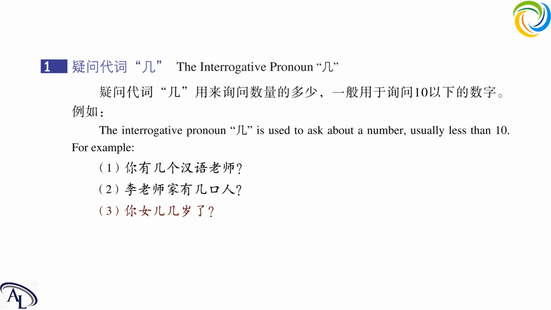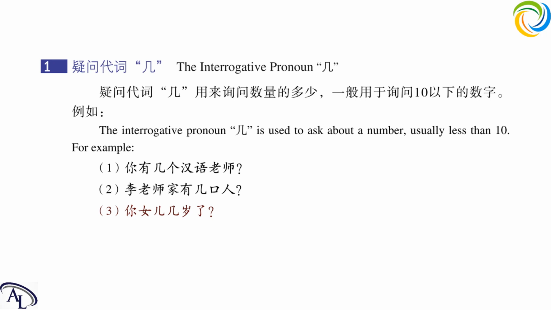Let's see if it is right. Okay, in the next example, 李老师家 means in teacher Li's family, and 有 have. Teacher Li's family have 几口人, how many people? Let's see the structure of 几口人 first. 几 here. Yes, it is right. 几 plus a measure word 口 and plus a noun 人. So we can see here is the structure for 几, how many people. It is 几 plus a measure word plus a noun.